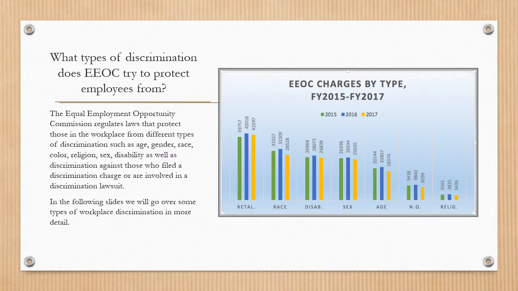What type of discrimination cases does EEOC cover? The Equal Employment Opportunity Commission regulates laws that protect those in the workplace from different types of discrimination, such as age, gender, race, color, religion, sex, disability, as well as discrimination against those who filed a discrimination charge or are involved in a discrimination lawsuit. In the following slides, we will go over some types of workplace discrimination in more detail.